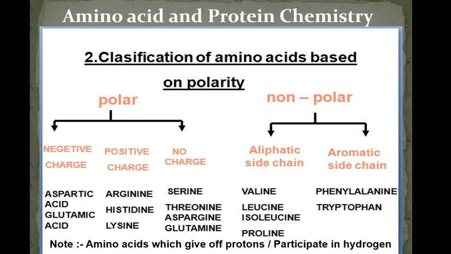The non-polar amino acids are classified into two types, aliphatic and aromatic. Aliphatic, as I said, means open chain structure. Non-polar amino acids with aliphatic side chain, we have valine, leucine, isoleucine, and proline is also aliphatic. Of course it is cyclic, but it comes under aliphatic. Now non-polar amino acids with aromatic side chain, we have phenylalanine, tyrosine and tryptophan.